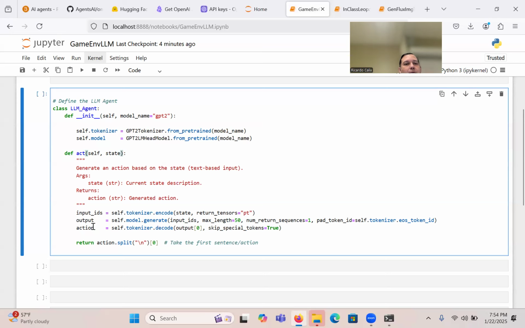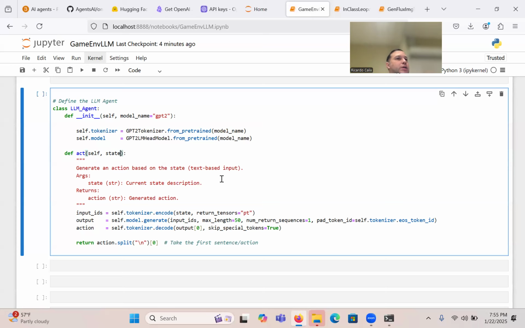So basically here we have the action, an output that comes in, and just a tokenizer. This is just processing what the LLM produces until we have the tokens that it produced. So here we have, given a state, the definition: generate an action based on the state. And this is a text-based input because it's an LLM and that's all it understands, words, right?